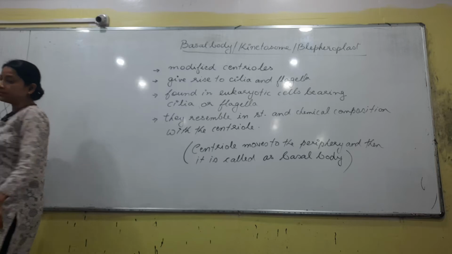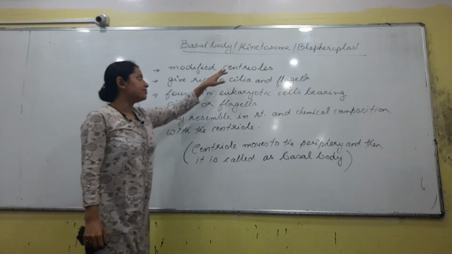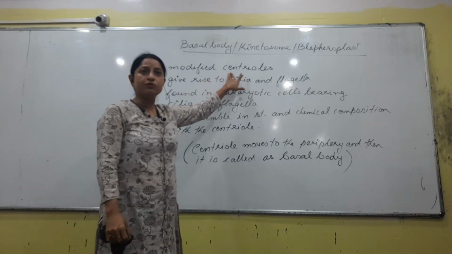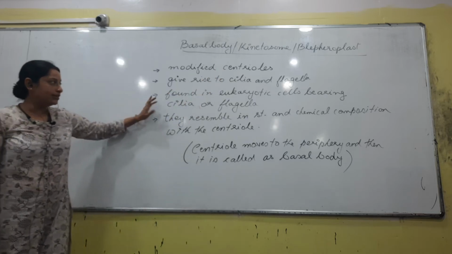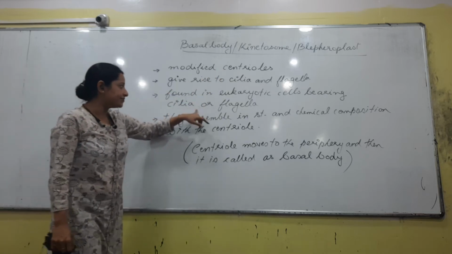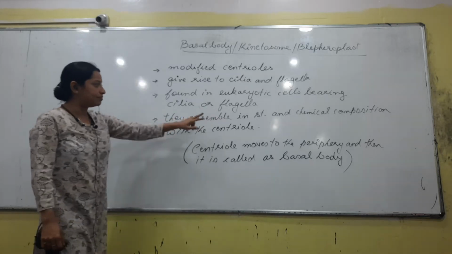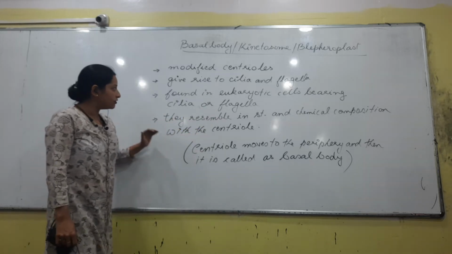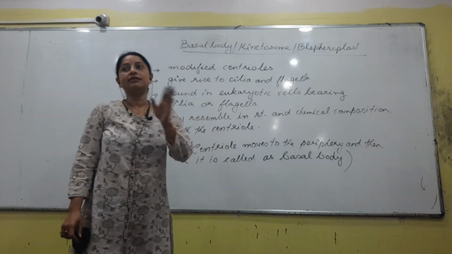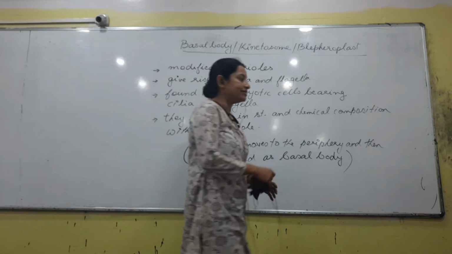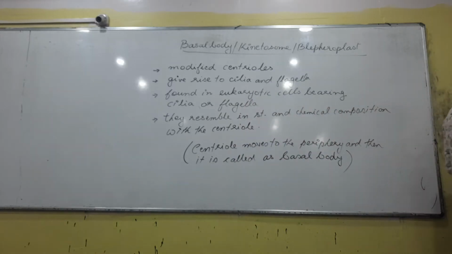So, certain points about the basal body. Why is it called a modified centriole? Because of its position, because we know basal body and centriole are exactly the same. Found in all the eukaryotic cells that have cilia and flagella, they resemble the centriole we have already spoken about. But in spite of that, we will have to talk about certain differences between basal body and centriole. Write a comparison between centriole and basal body. We have certain points of difference also.